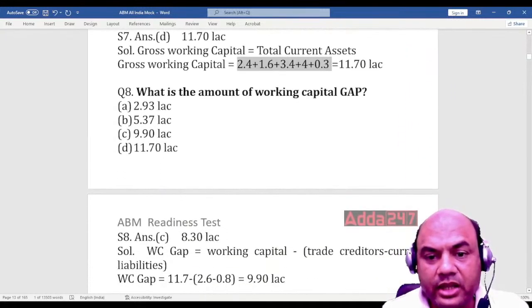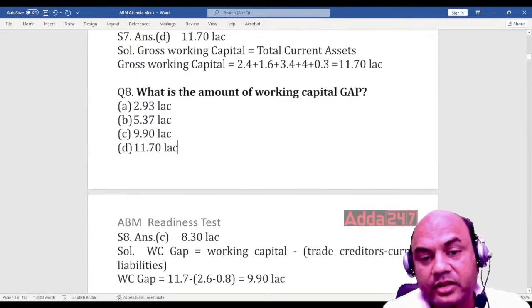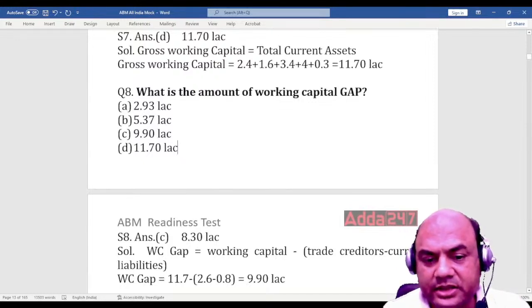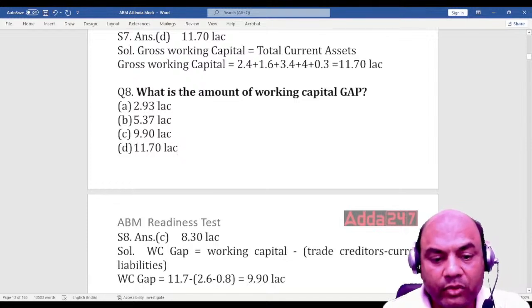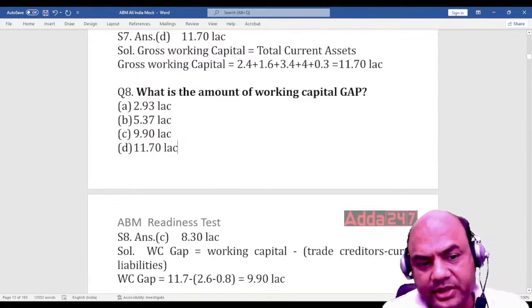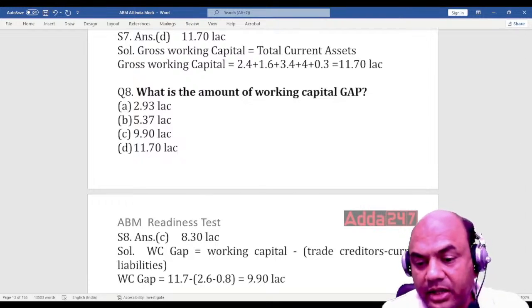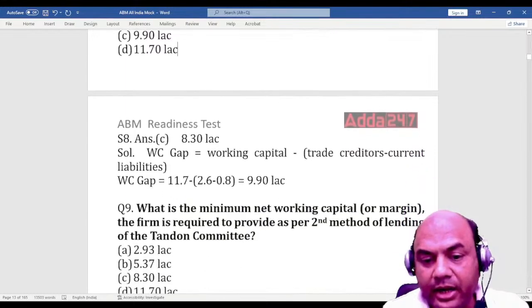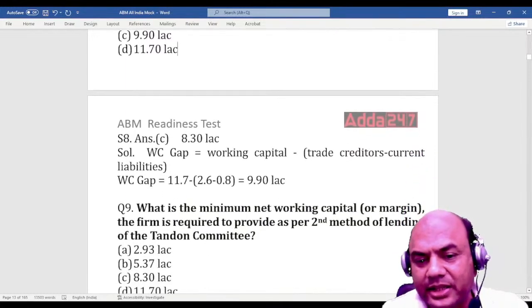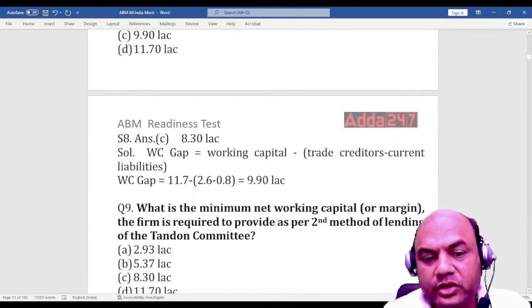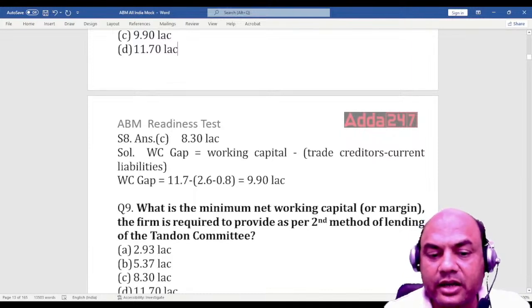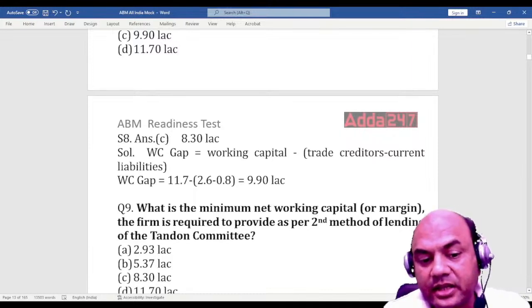What is the amount of working capital gap? Gap means what? This is assets minus liabilities, means current assets minus current liabilities. So what is it? Look at the figures. So options you can see. I'll directly come to the answer. Answer is 8.3 lakhs. How? So working capital gap equals to working capital minus trade creditors, means current assets minus current liabilities. Keep it that simple. So what were the current assets? 11.7, already we got it, right? Now what are the current liabilities? Creditors and liabilities, 2.6 and 0.8. So subtracted, you'll get it 9.9 lakhs. So that is basically the gap.